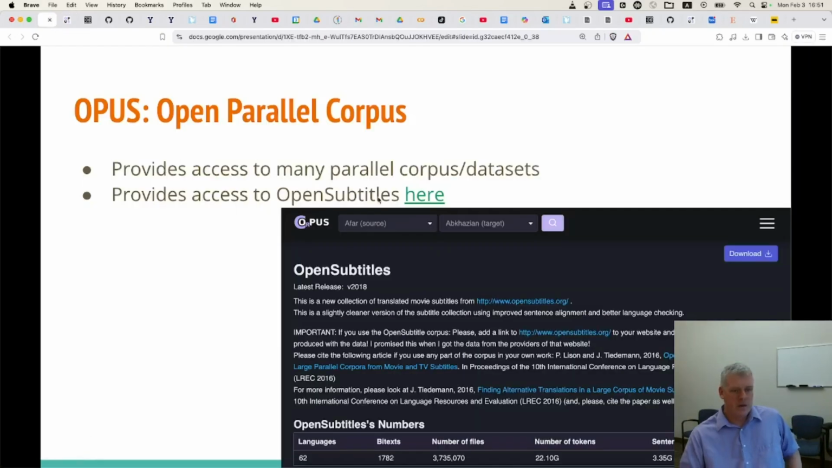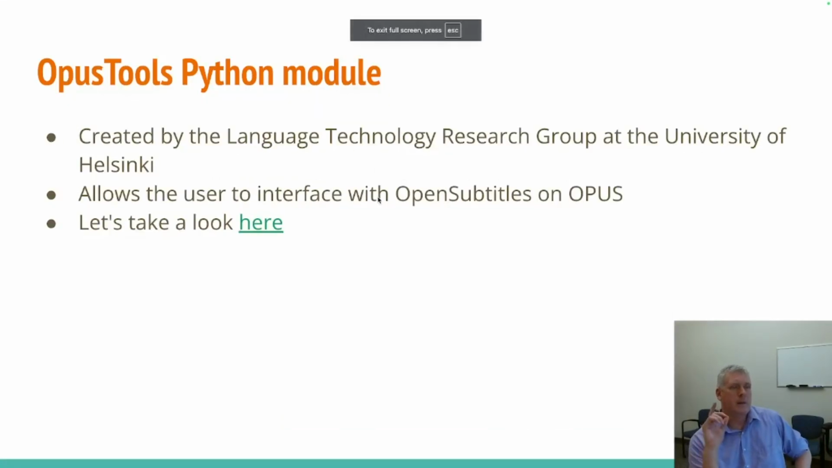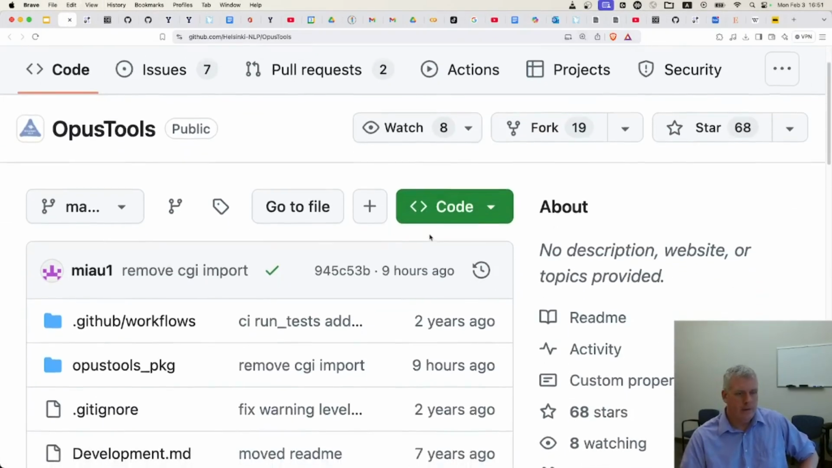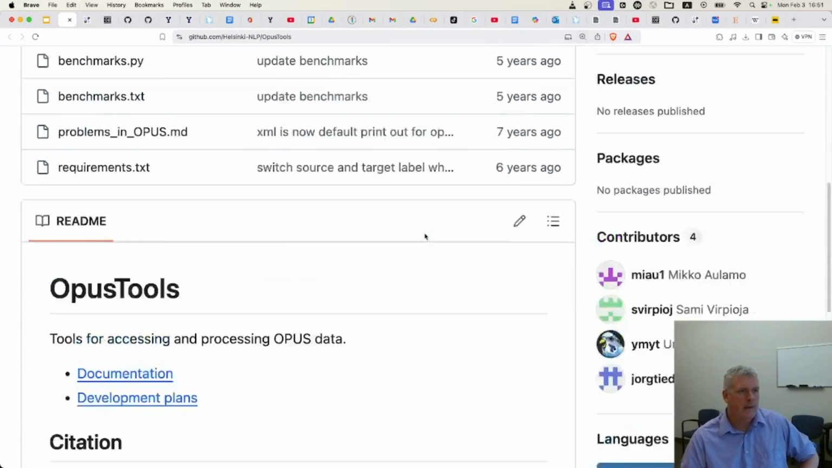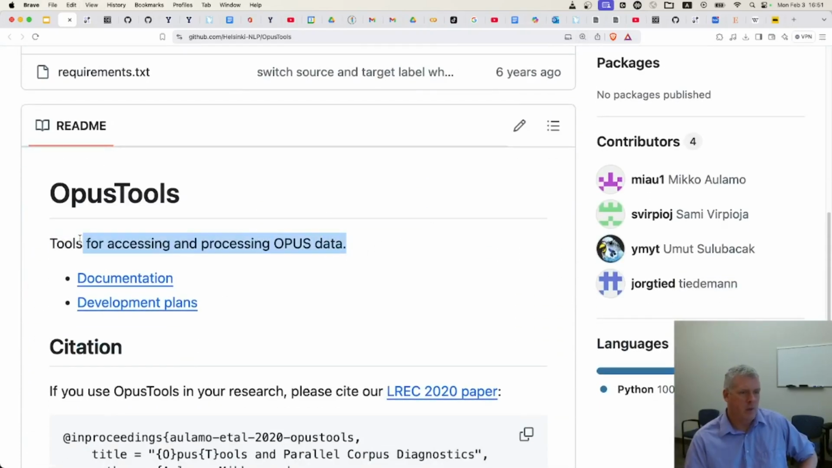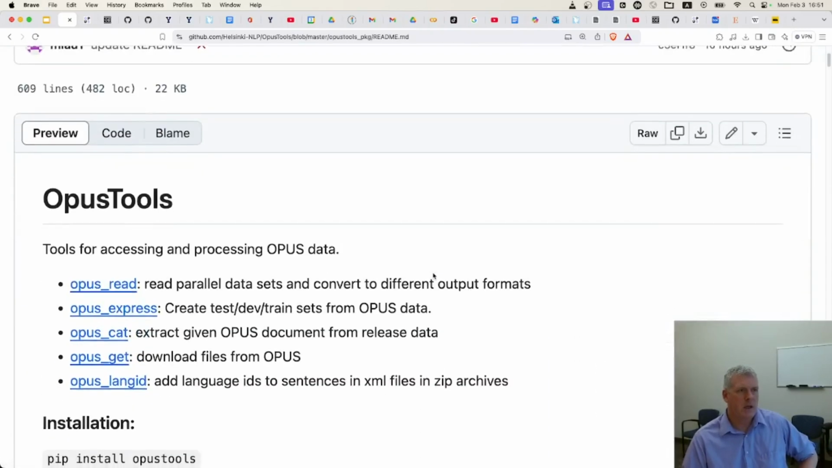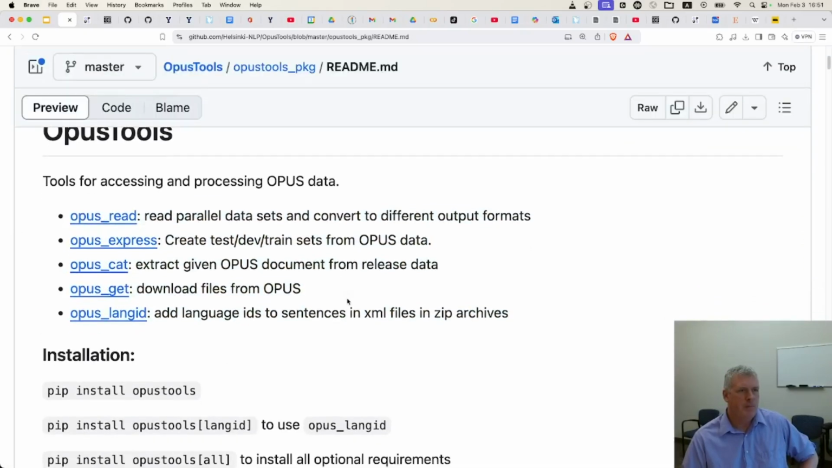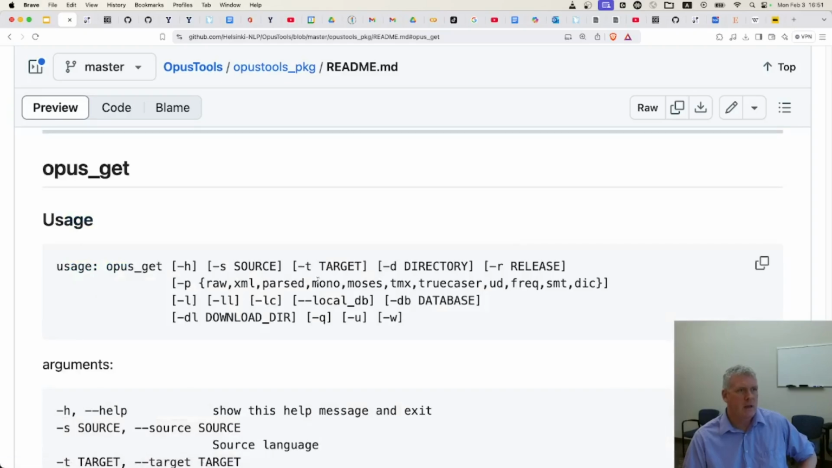There is also, I will just jump back to my slide deck, a Python module to help you interface with Open Subtitles on Opus. And it's called OpusTools. OpusTools is a Python module that allows you to access and process Opus data. They have documentation here. There are five main functions there. The one that may be most useful for a speech processing class, getting transcribed or scripted speech right from TV and movies, is the opus_get command line tool.